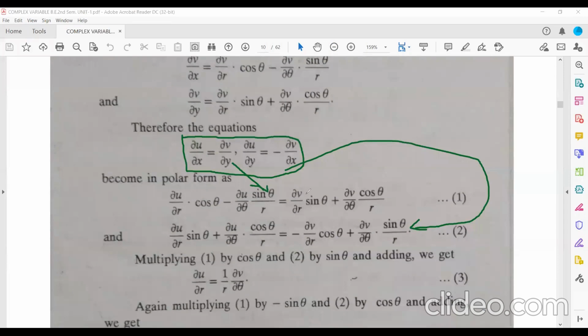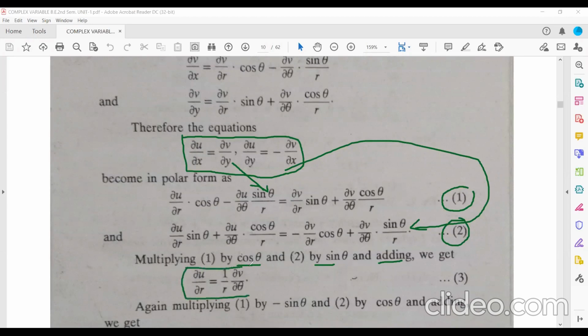Okay. Now what do you do? Multiply equation 1 by cos theta and equation 2 by sin theta, and then add. It is so simple. Just multiply equation 1 by cos theta and equation 2 by sin theta, and then add these two equations. If you add them, then after simplification you will get this equation.